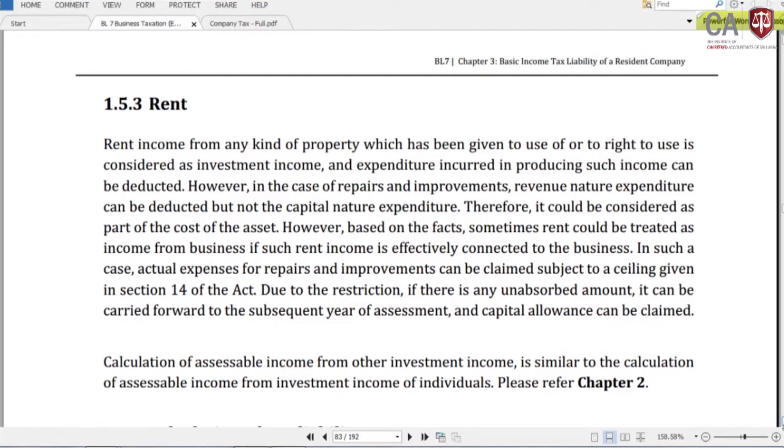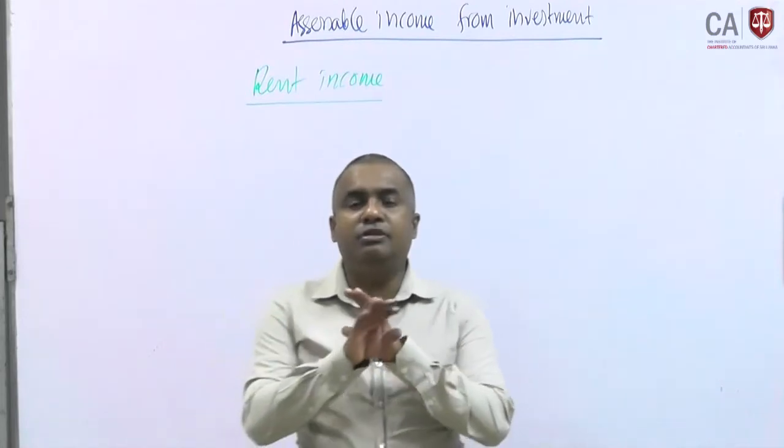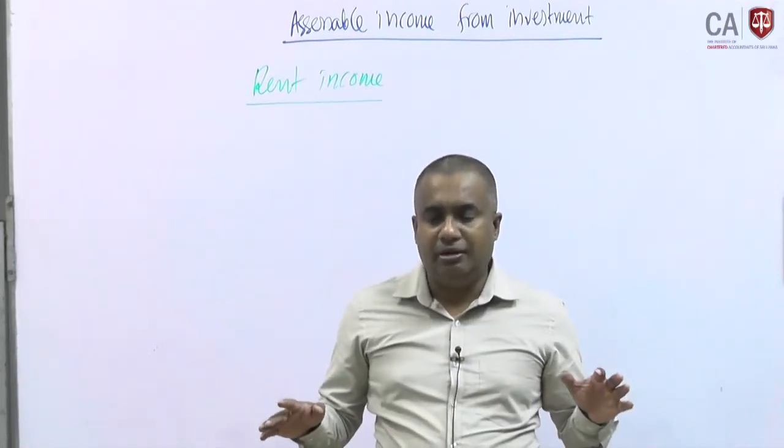Right. Next one is related to rent income. Okay. This rent income is considered under investment income. But is there any possibility to deduct the 25% relief? Relief is not relevant for the company, right?